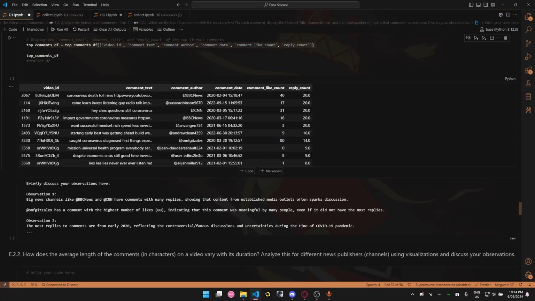My second observation is about the dates. We can see a clear difference appear in replies. Most of them come from early 2020, meaning a big topic of conversation that was controversial between people was the beginning of COVID-19.